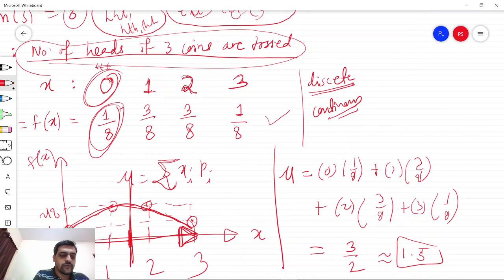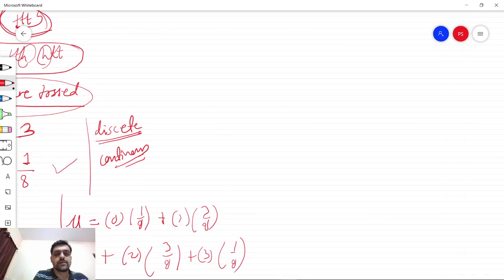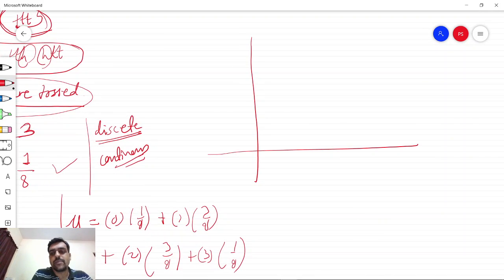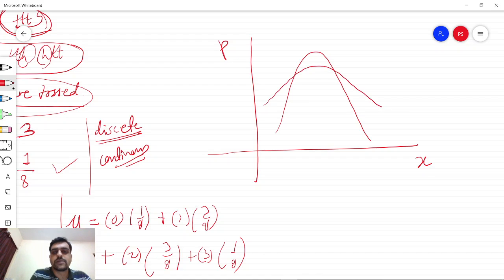Now since we are going to discuss the distribution of probabilities, let us take an example and see what happens. Suppose we plot a continuous distribution of p, and there are two such possible distributions. We note that these graphs are symmetric and both of them have the same mu.